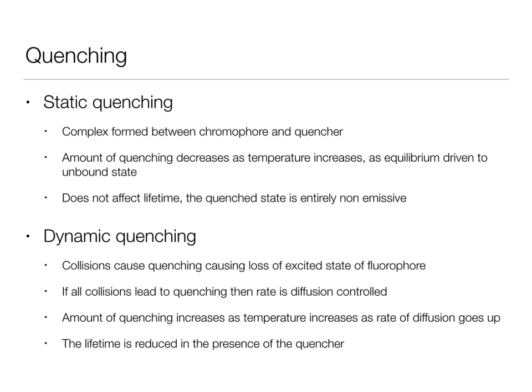In dynamic quenching, the collisions are causing the quenching. If all collisions result in quenching, the rate of diffusion is the rate of quenching. If they don't, it's just a proportion of this. If I increase the temperature for dynamic quenching, I'm going to increase the amount of quenching because I'm going to increase the number of collisions. And in the case of dynamic quenching, lifetimes and intensities are reduced at the same proportion.